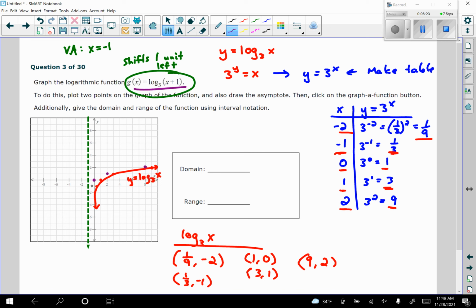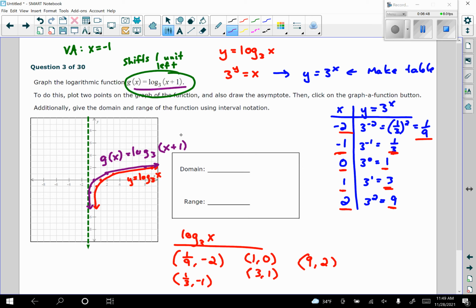Shifting this point 1 to the left will end up right about here, and then that point that was right there at 1/9, -2 will go right about there. So now we'll have a graph that looks like this. So what's in purple is, let's say, g of x is equal to log base 3 of x plus 1.